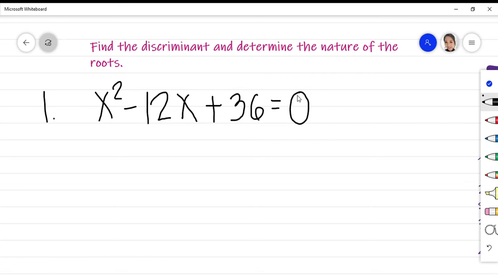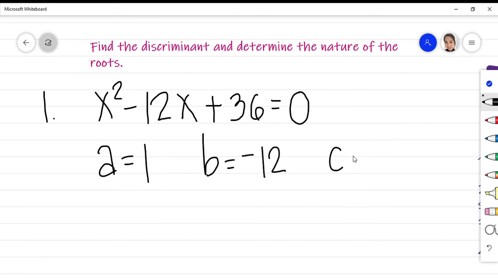Find the discriminant and determine the nature of the roots of the quadratic equation x squared minus 12x plus 36 equals 0. So first, let's identify the values of a, b, and c. So our a is equivalent to 1, our b is equivalent to negative 12, and our c is 36.